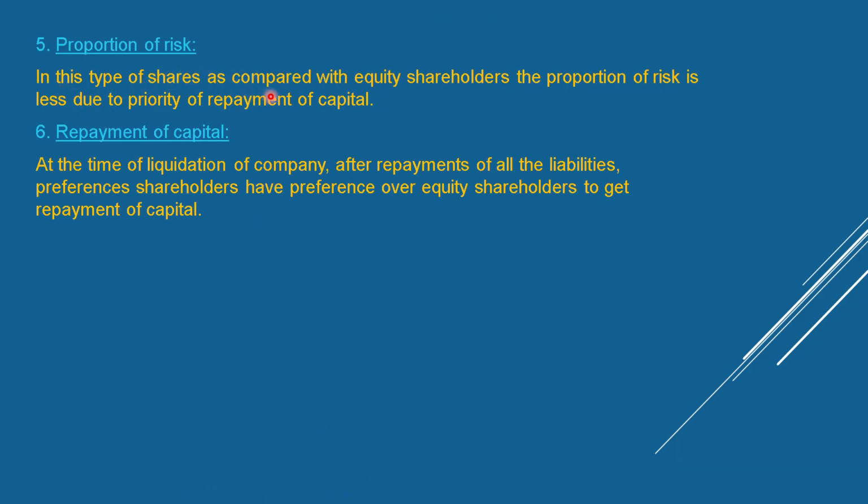Proportion of risk. In this type of shares, as compared with equity shareholders, the proportion of risk is less due to priority of repayment of capital. Repayment of capital. At the time of liquidation of the company, after repayment of all the liabilities, preference shareholders are preferred over equity shareholders to get repayment of capital.